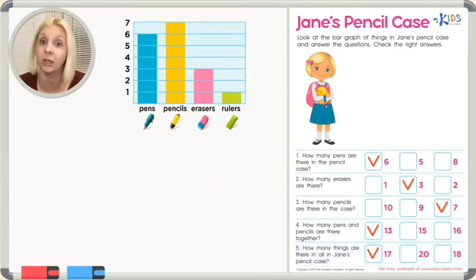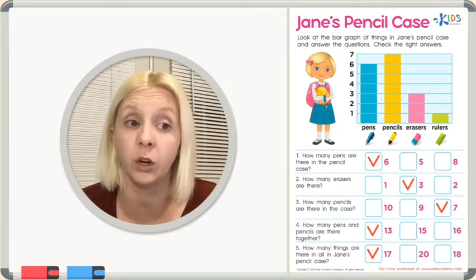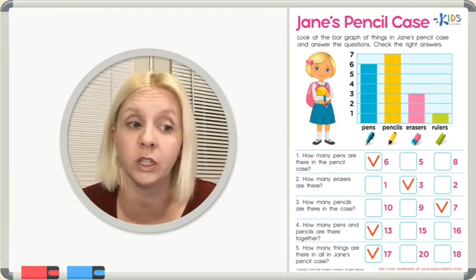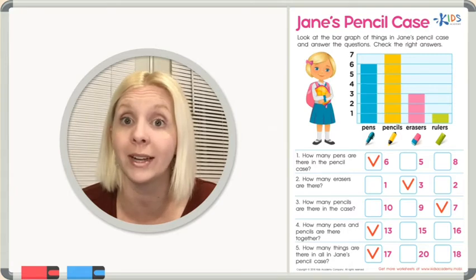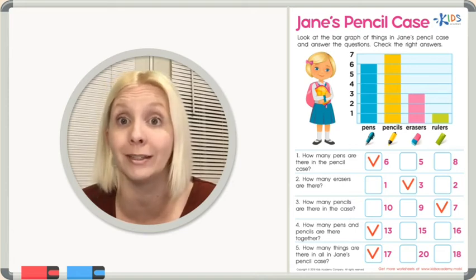Great job. This is really difficult to do because there's a lot of things that you had to think about. You had to figure out how many things there were in the chart and what the chart meant, what it was talking about, and then you had to answer all of these questions. And on 4 and 5, we had to add them up and do something with that information. That was a lot of really hard work today, but you guys did an amazing job.